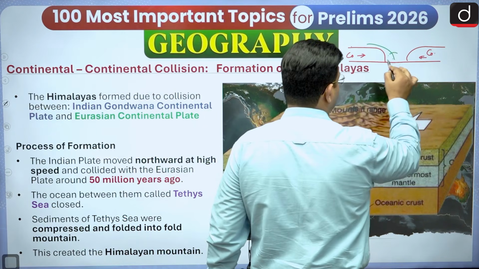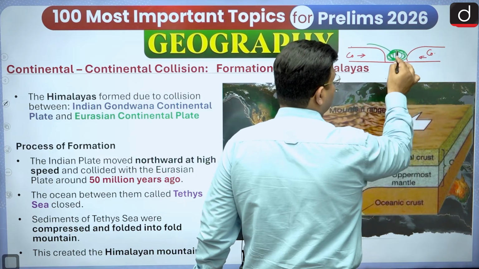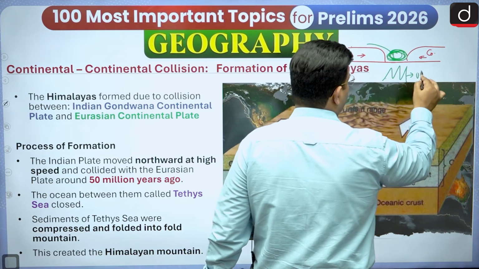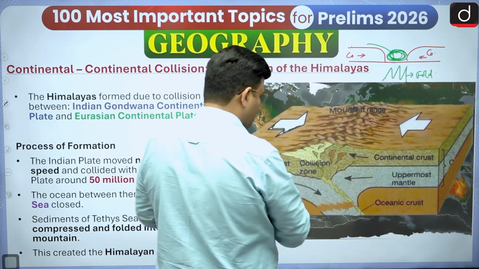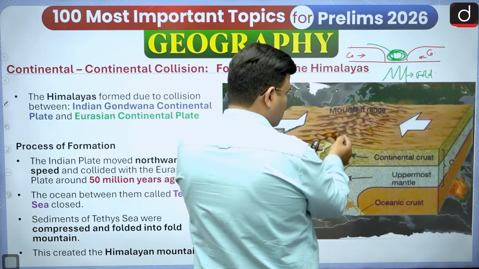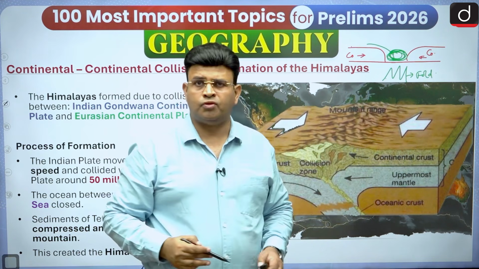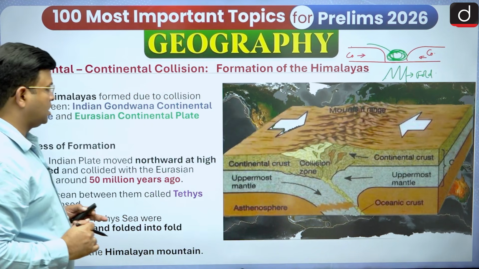Due to the movement, these sediments will buckle into fold mountains. When the two continental plates come together, the deposited sediment in between them will fold into fold mountains under the compressional force of continental convergence.